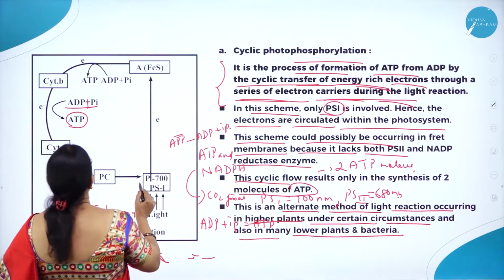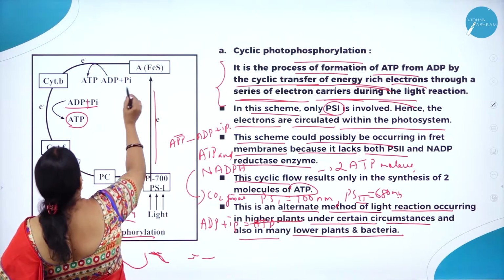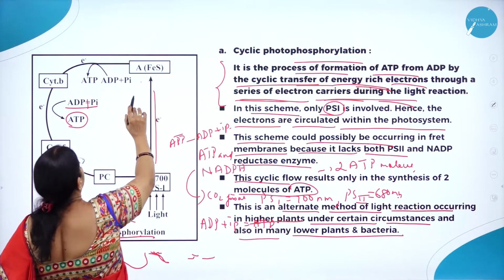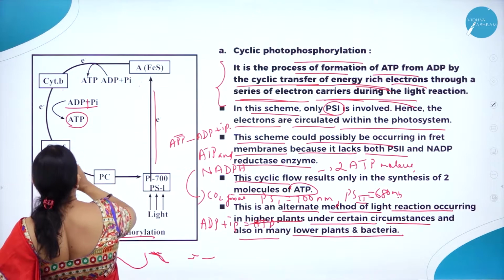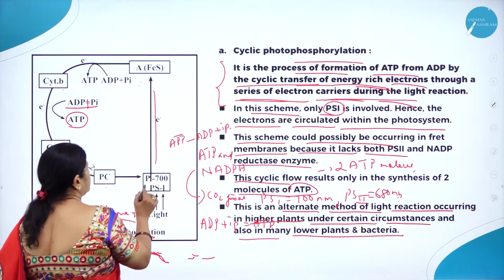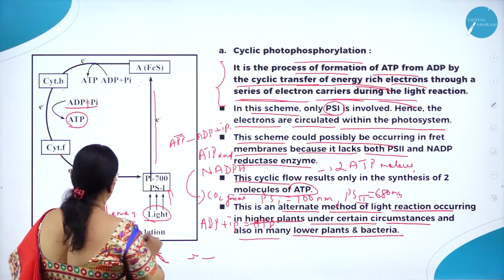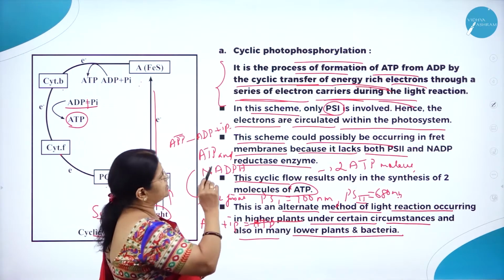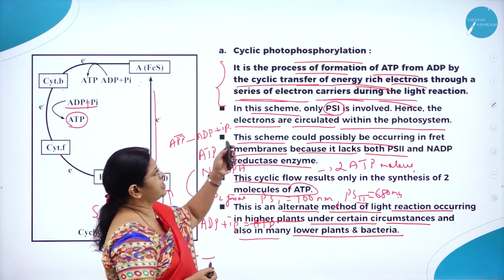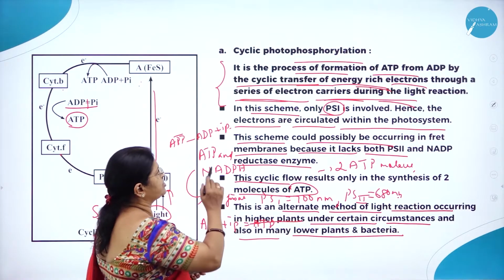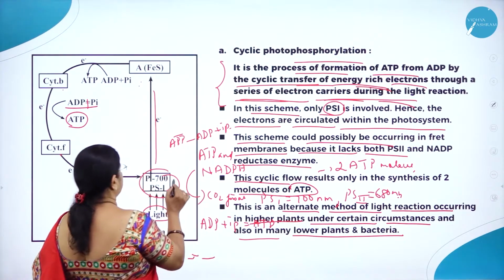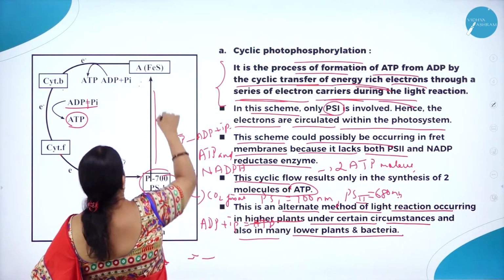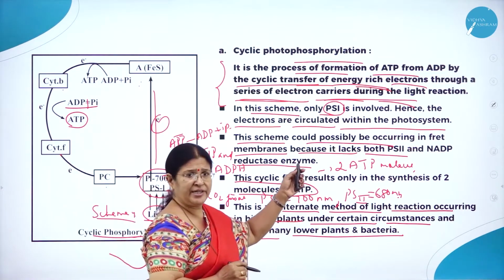So here you can see photosystem 1 is involved. So it passes on through a series of electron acceptors. So here you can see ferredoxin and then cytochrome b, cytochrome f, and the plastocyanin. So here you can see the light energy is used. So cyclic photophosphorylation is the process of formation of ATP from ADP by the cyclic transfer of energy-rich electrons through a series of electron carriers during the light reaction. So in this scheme, only photosystem 1 is involved. Hence, the electrons are circulated. Here you can see they are circulated within the photosystem.